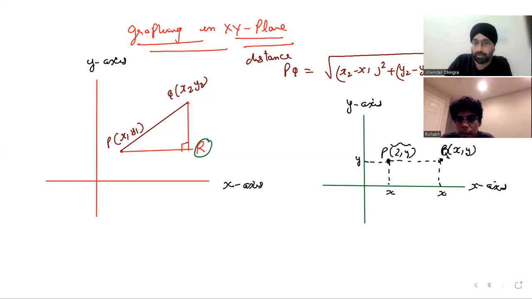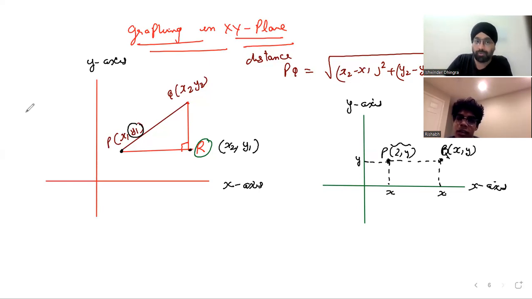Now, come back to this point: this is point P and this is point R, and this line is parallel to the x-axis. So what is not changing over here? The y coordinate. So if the y coordinate is y1, this will be y1. And what about x? x2. Can you see now how we can get the coordinates of point R? It's very simple.